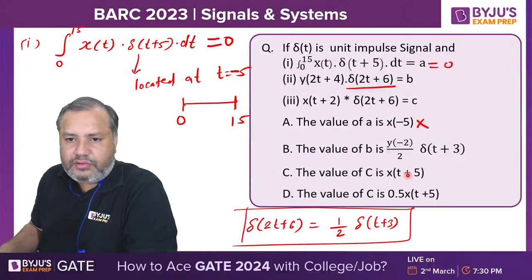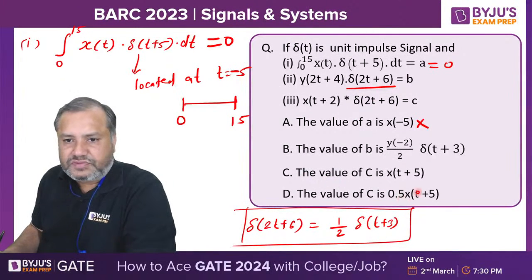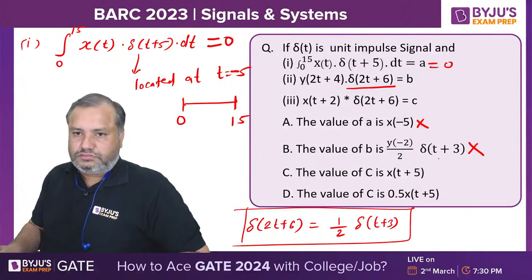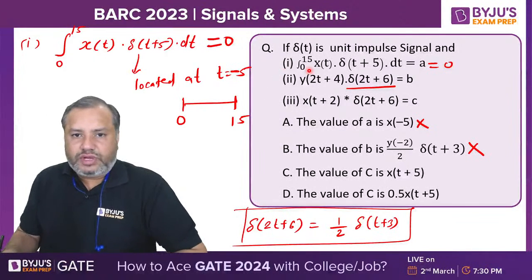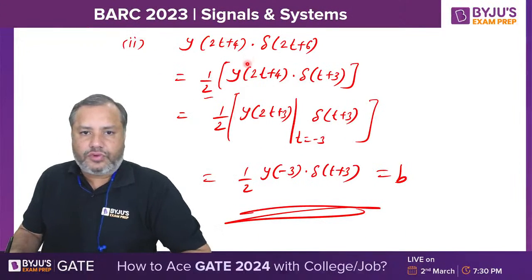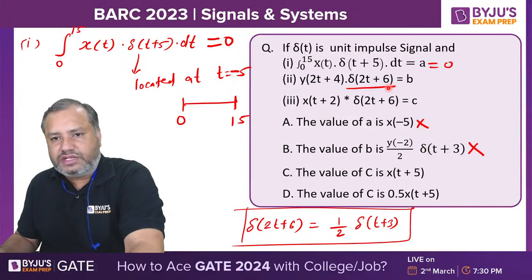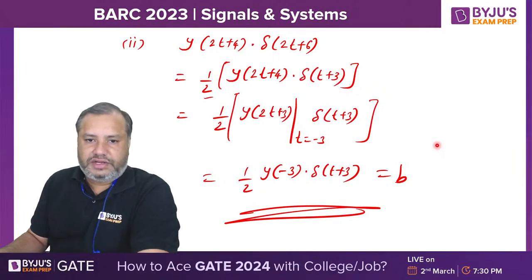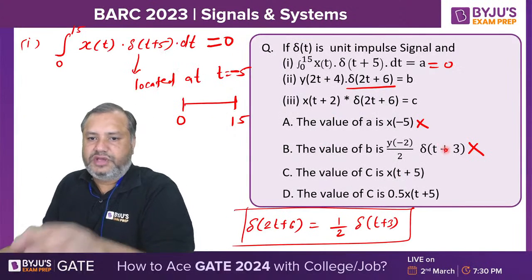1 by 2, y of minus 3. Is it? So it's also wrong. Okay, it is delta 2t plus 4, no? Delta 2t plus 6. Position of the impulse is t equal to minus 3. Option B is also wrong, right?